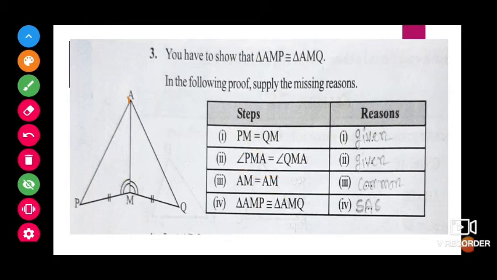Next, AM is equal to AM. For both the triangles, if you observe, both have the side AM, which is common for both. So that is the common thing. Now in triangles AMP and AMQ, we can say they are congruent. How? By using side, angle, side. So which criterion are we using? Side, angle, side criterion.